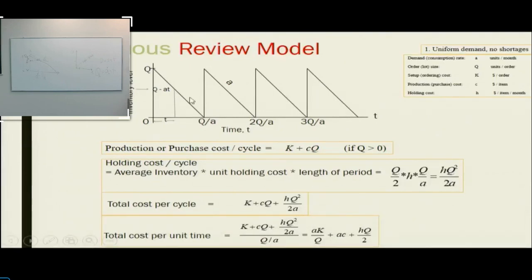So in terms of formula, what happens now? Average inventory is Q by 2, right? Unit holding cost we have defined here, holding cost as H, number of items per month here, okay, H in this, right? And what is the period of time from here to here? Q by A. So that is why the formula. Okay, so this graph is a little important to understand.